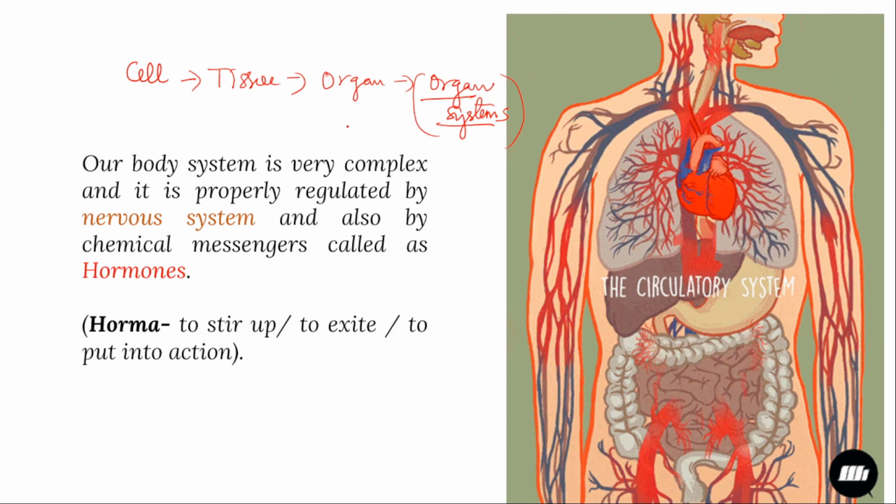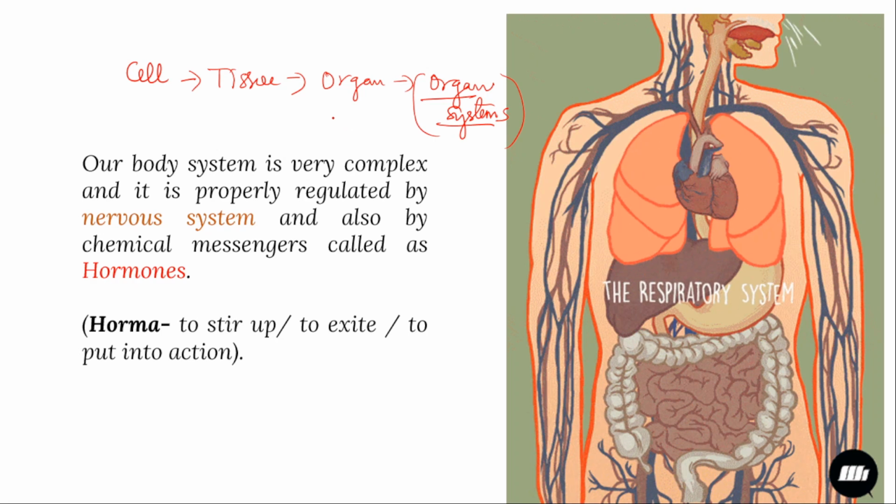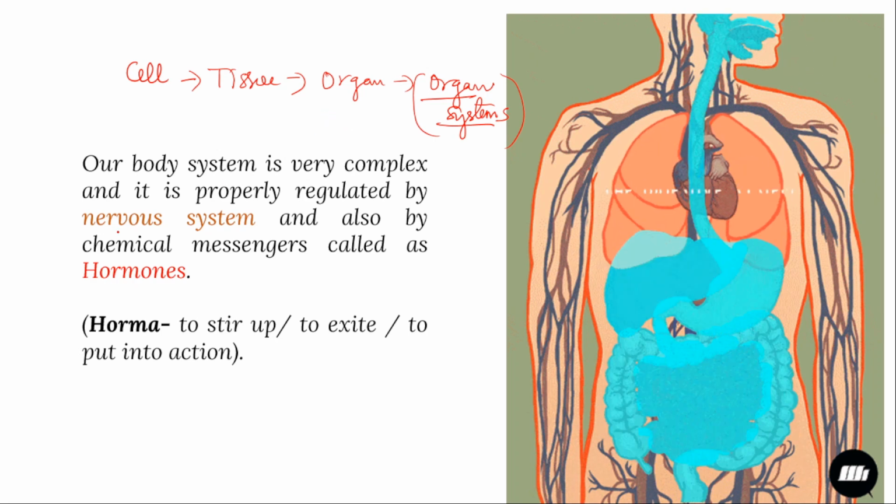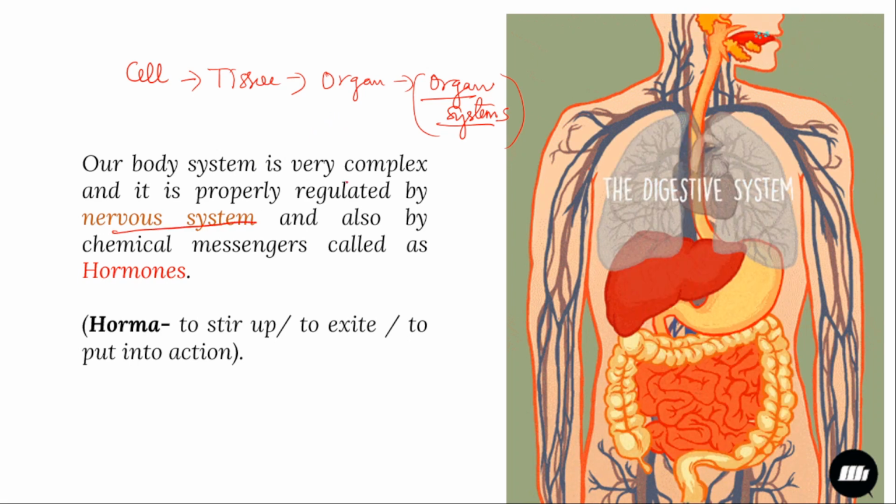So the brain communicates with different organs through the nervous system, and also some messengers are there.